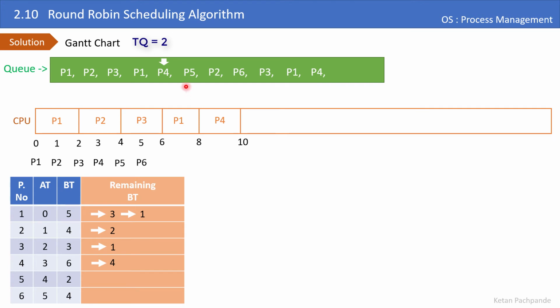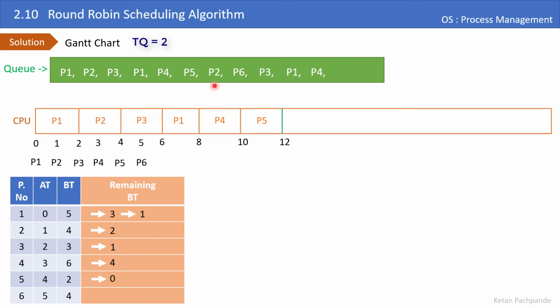Increment the head again. It will now point to process P5 and let's schedule the process P5. And since process P5 needs only 2 time units, I have allocated the 2 time units and the remaining time is 0. Means the process P5 has completed at 12. Let's continue. Whenever a process completes, we don't have to put that process in the queue now. I'm just here going to increment the head and proceed.